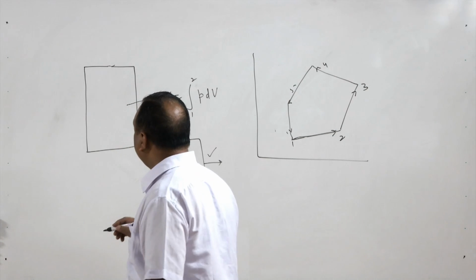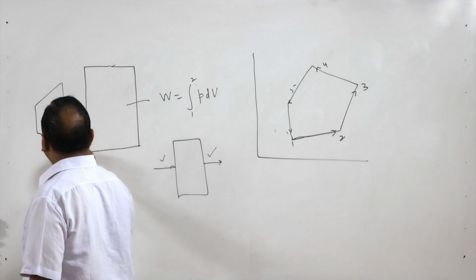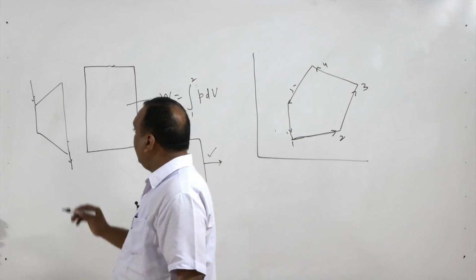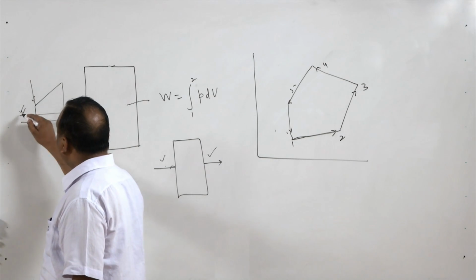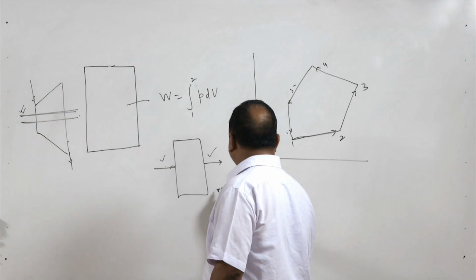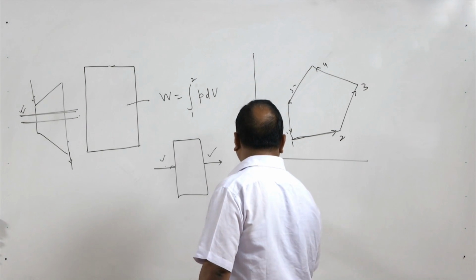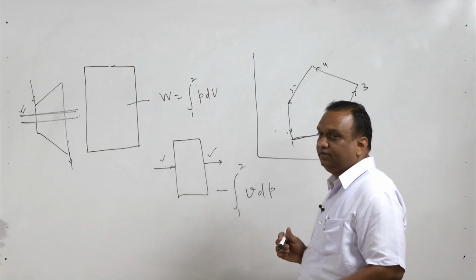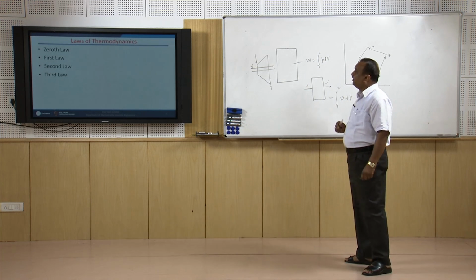In turbines, expansion of gas takes place, and due to this pressure drop, we get shaft work from the gas turbine. This shaft work is expressed by minus the integral of V dP from state 1 to state 2, where V is the specific volume and dP is the pressure drop. After this we will discuss the laws of thermodynamics.